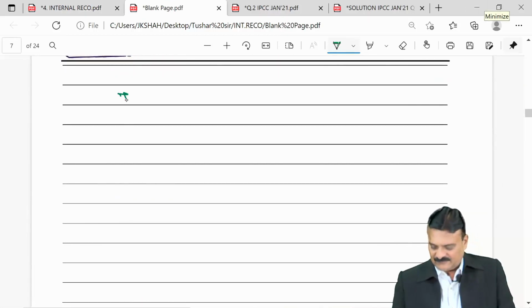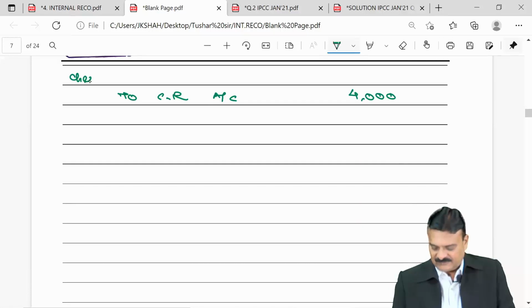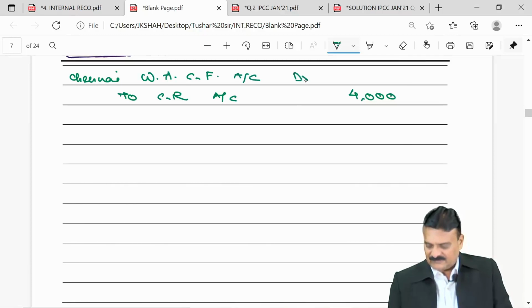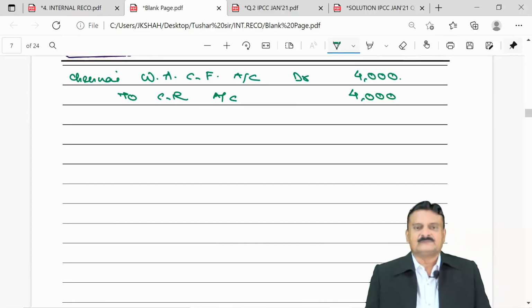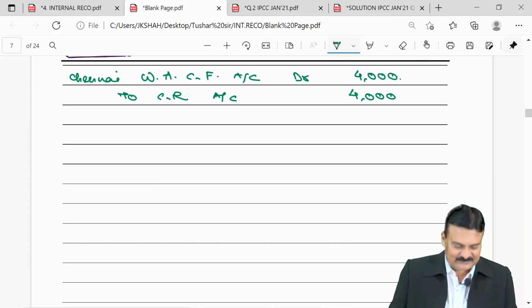It's a gain for us. So to capital reduction account 4,000. What I should debit is Chennai Workmen Accident Compensation Fund account, debit 4,000. Got it, everyone?